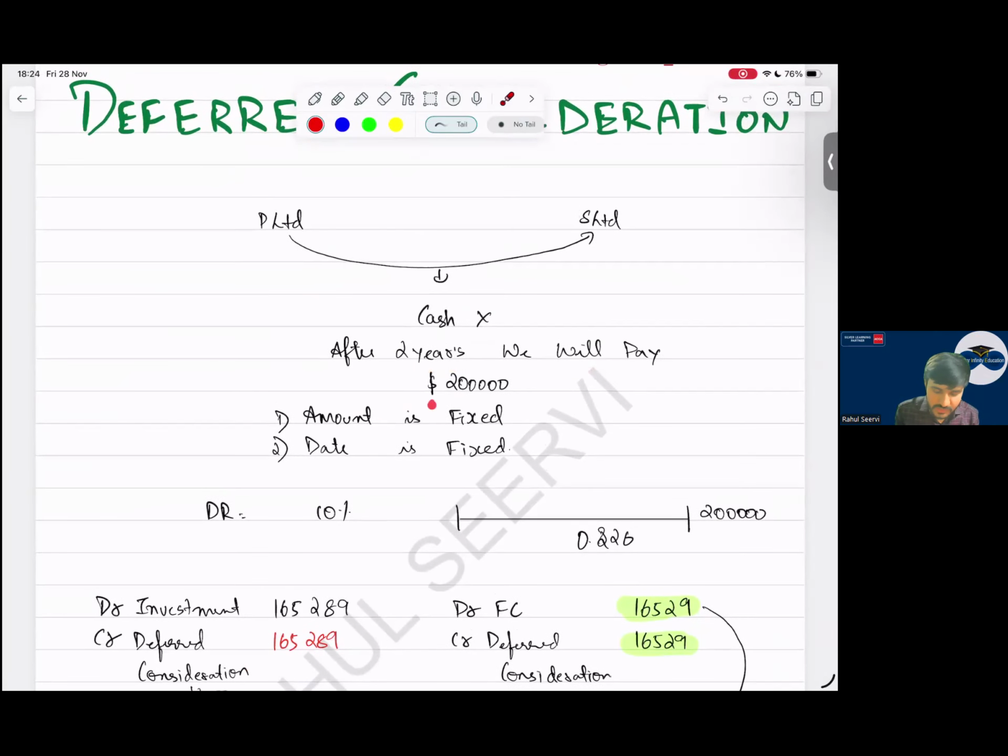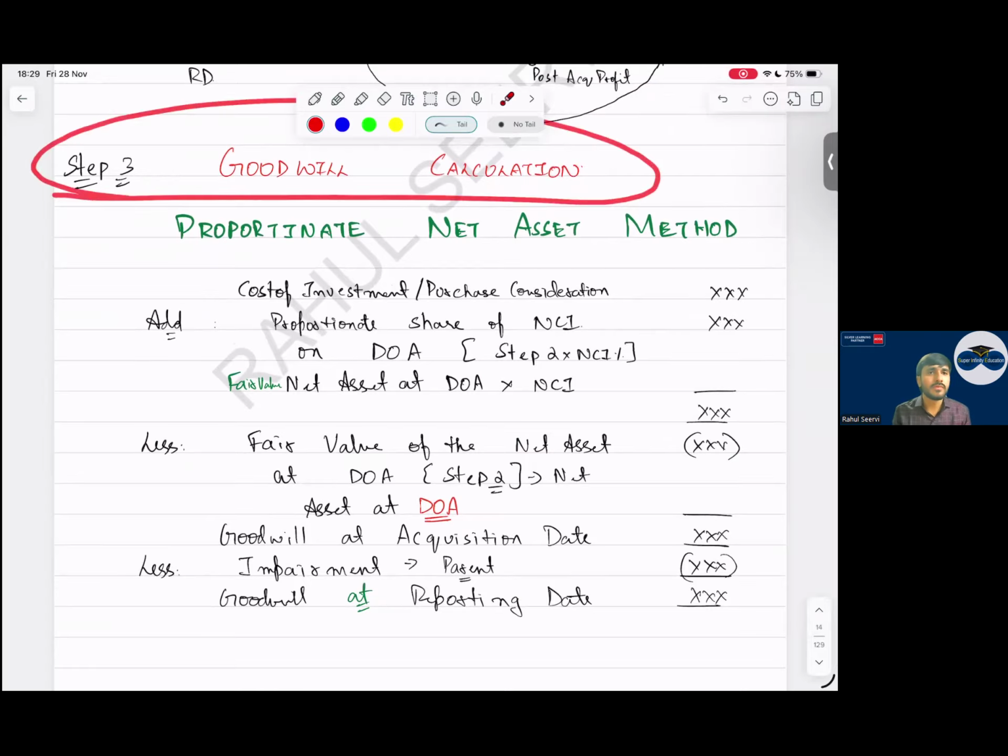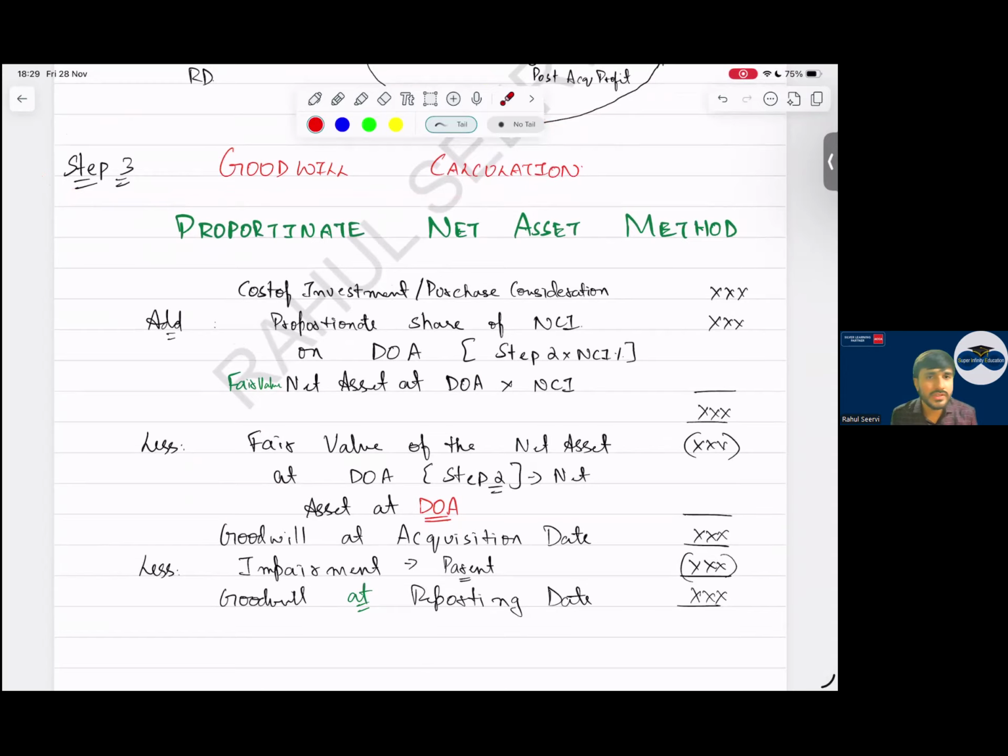Then coming to the next step, goodwill calculation. There are two methods: proportionate net asset method, and fair value method or full goodwill method, because NCI is measured in two different ways. First, I'll take the cost of investment, which I've mentioned is important. Then add the proportionate share of NCI.